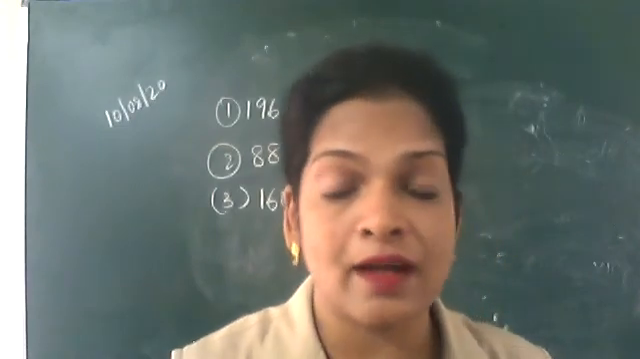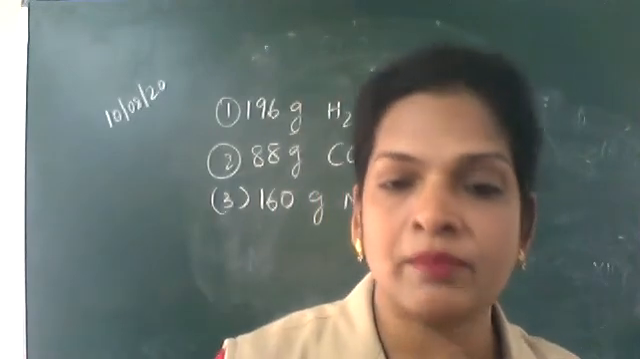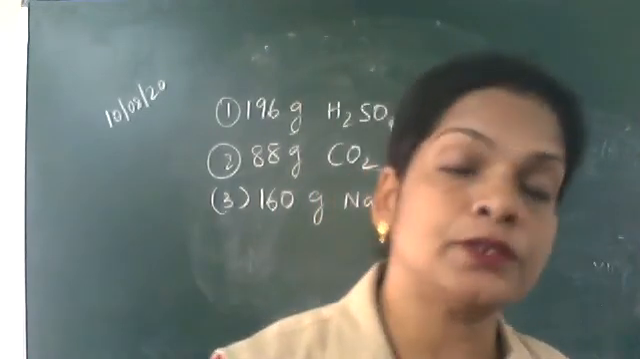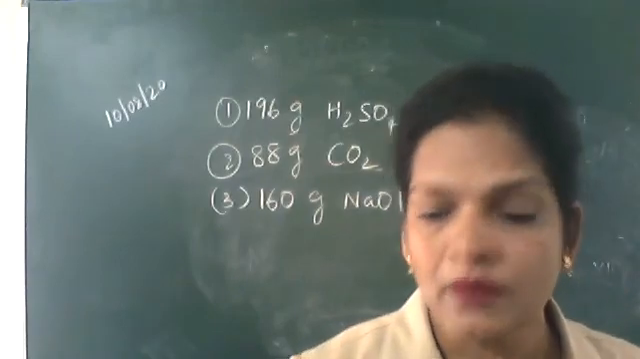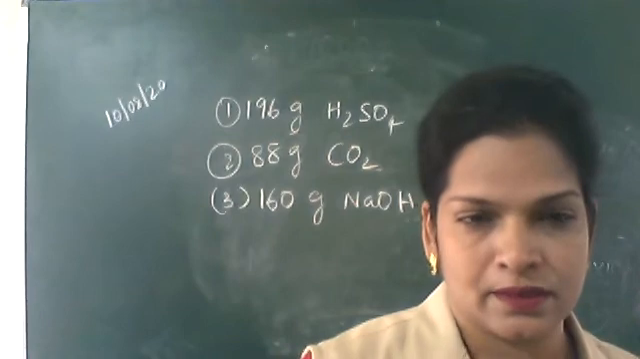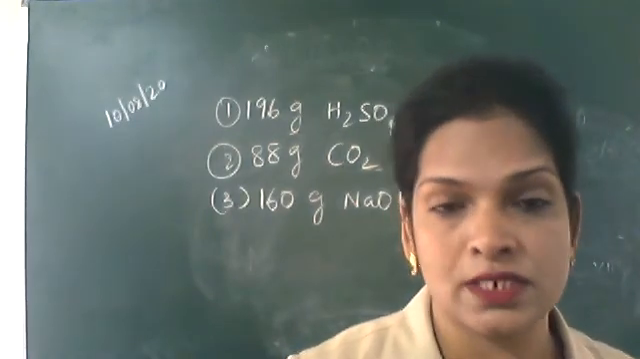All right, so whatever may be the weight, you just divide that by the corresponding molar mass. You will be getting how many moles are there. If you get the moles, then multiply by the 6.022 into 10 to the power 23. You will be getting the number of molecules. Now that is a mole concept. Whatever may be the weight, how many moles are there, that is a mole concept.